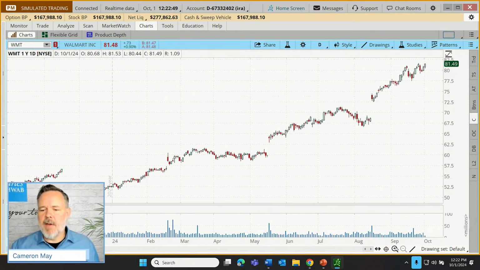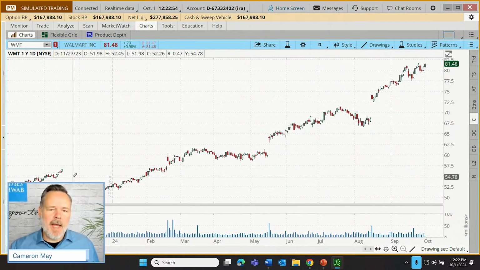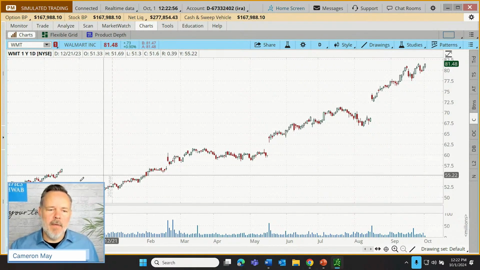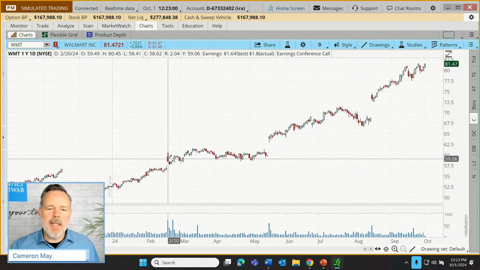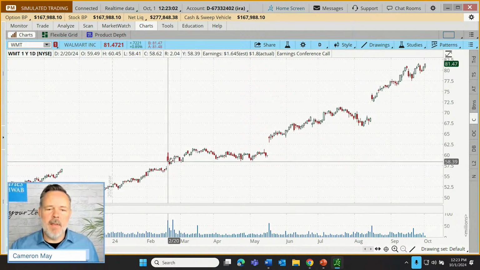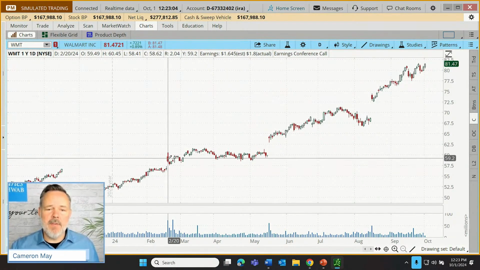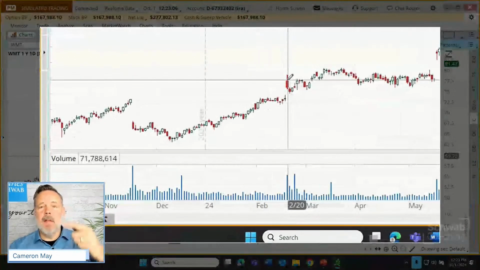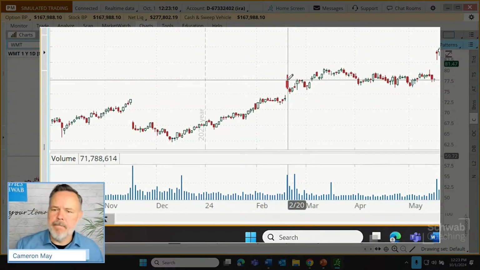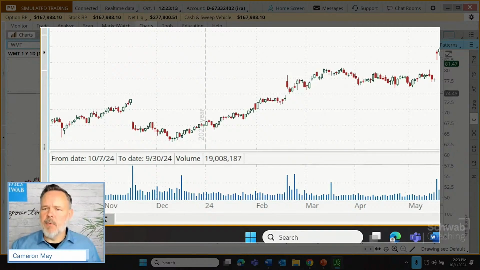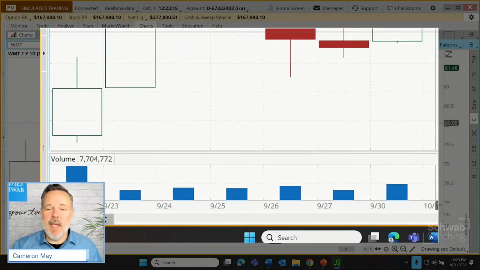To the same extent, if we were to zoom back out, a quick way that you can zoom out is just use these little magnifying glasses down in the lower right-hand corner. But if I were to go back, let's say, right here. Here's another one. Here we have a move up, but a red candle. Because yes, we closed higher than the previous day, but what's important with candle construction is where the close is relative to that same day's open. That's a red candle. And we can just start to reconstruct the story of those days again.